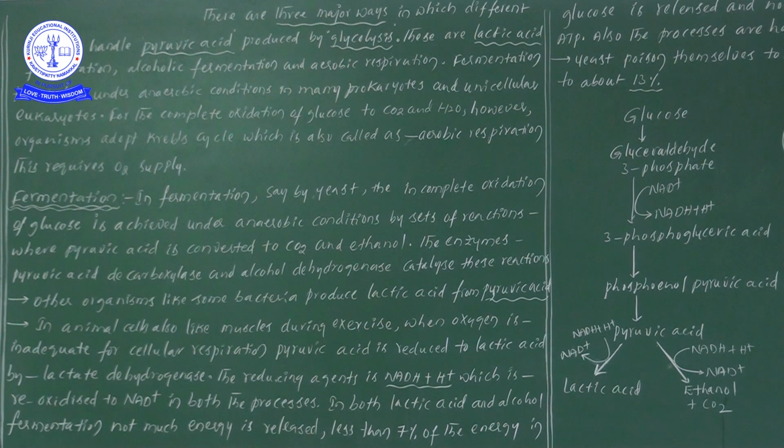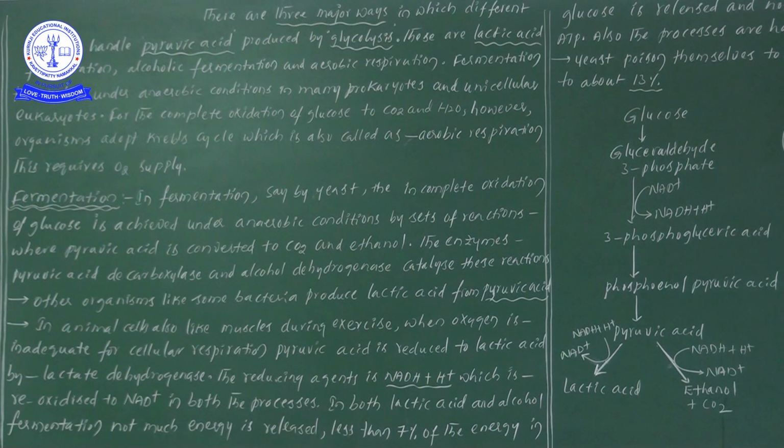Later, in animal cells also, like muscles during exercise, where the oxygen is inadequate for cellular respiration, pyruvic acid is reduced to lactic acid. We are observing lactic acid formation in two examples.